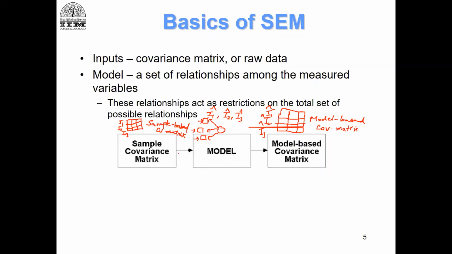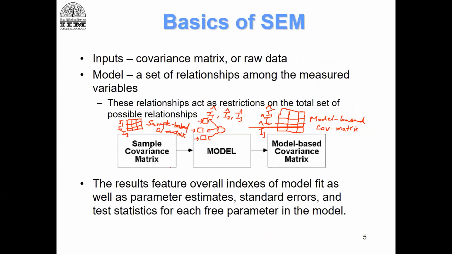And the tool will keep estimating the model until you get, let's call this S, sample-based, and let's call this model-based covariance matrix.